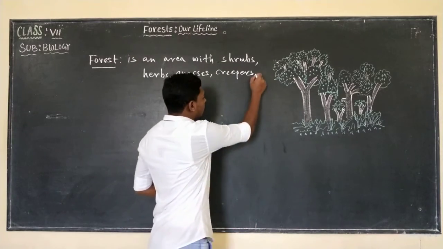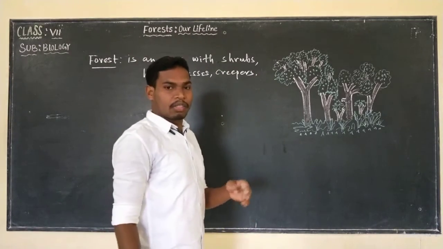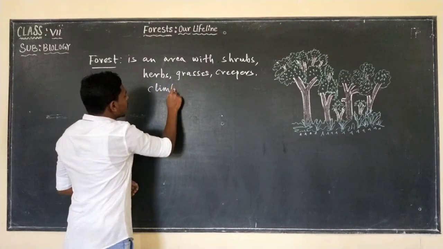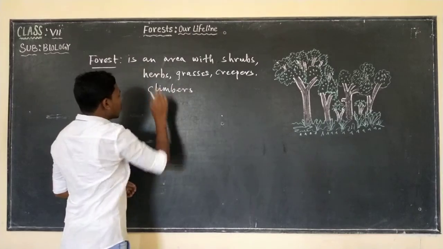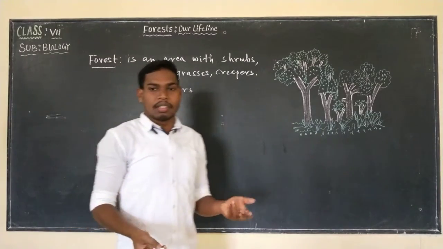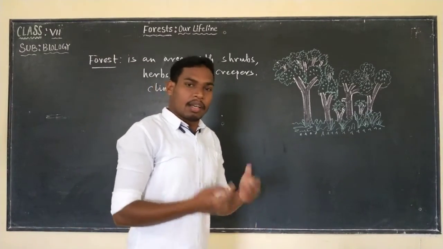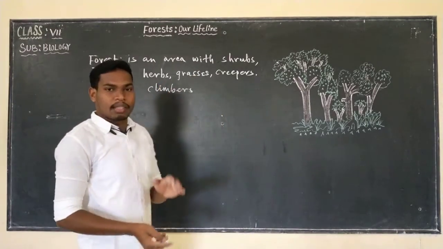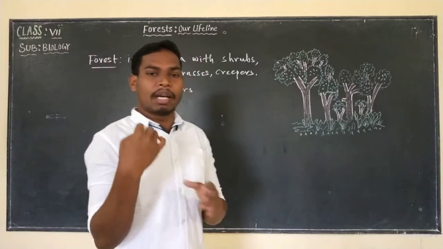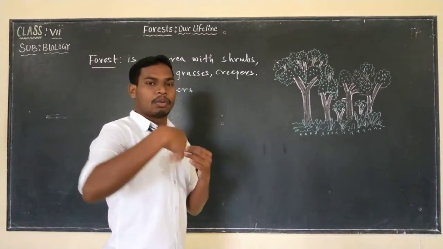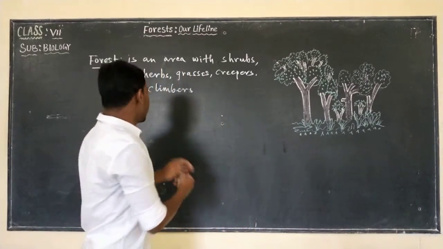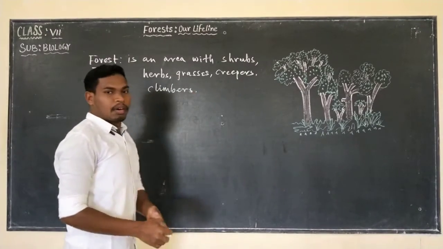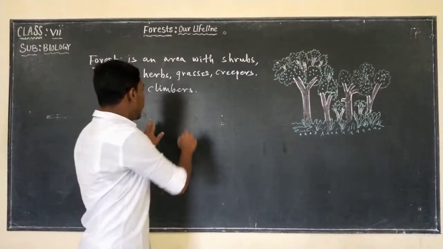And you may also come across climbers. Climbers are also found in the forest. So what are climbers? Climbers are the plants that cannot grow by themselves. They need support to climb on other plants. So they are climbers. These are found in the forest.